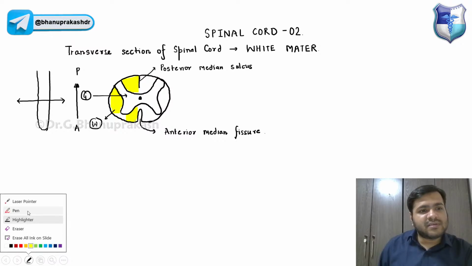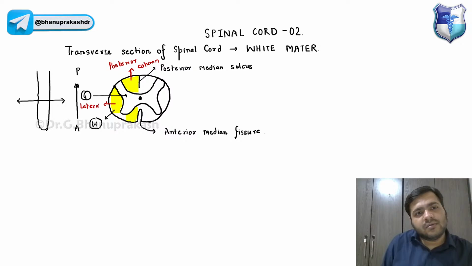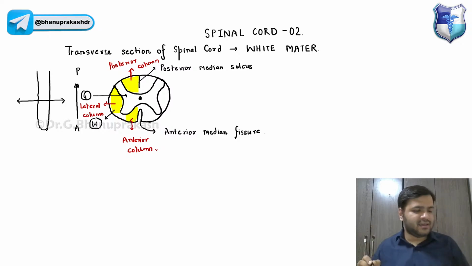The one which is posteriorly placed, just based on the location, is called the posterior column of the white matter. The one which is laterally placed is called the lateral column of the white matter. And the one which is anteriorly placed, that is the anterior column of the white matter.